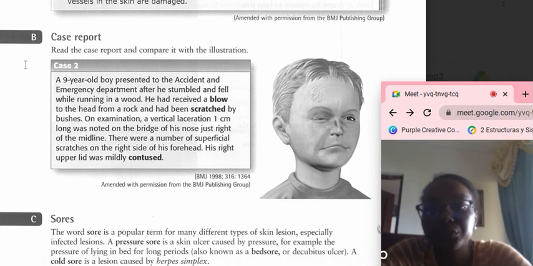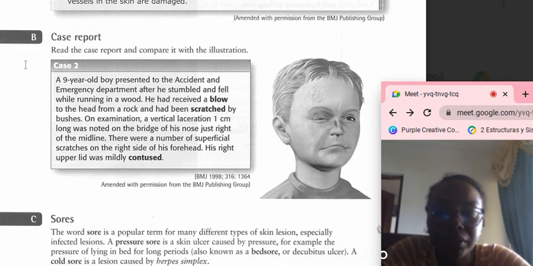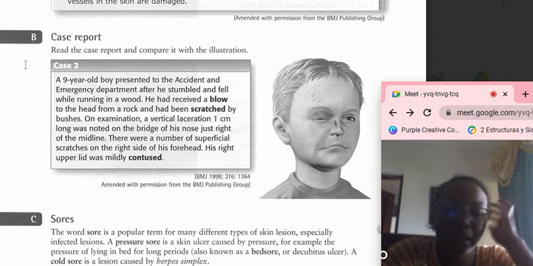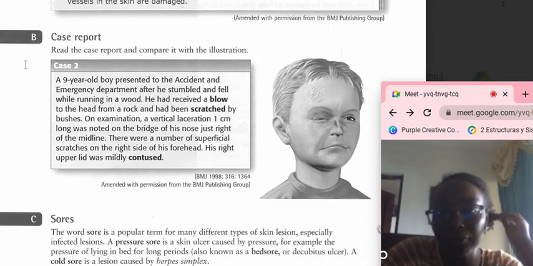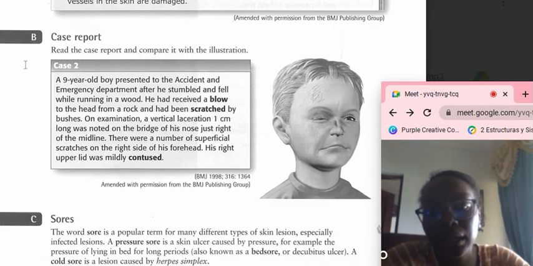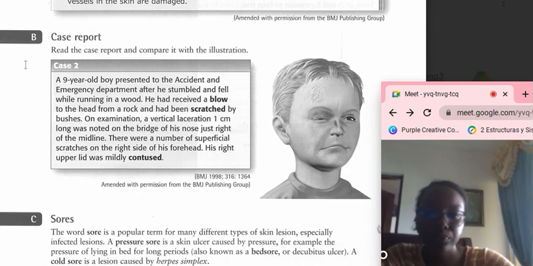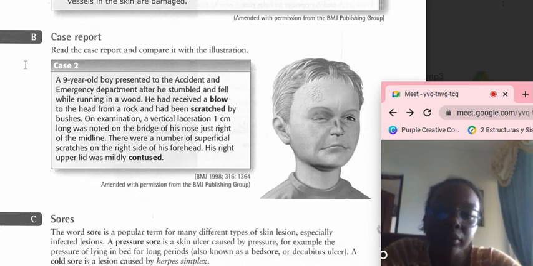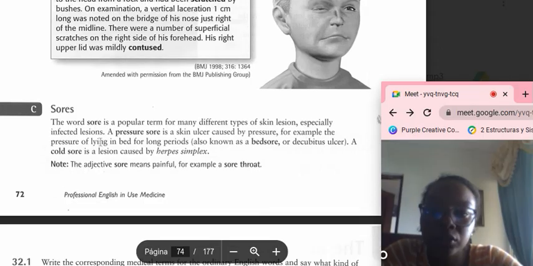Case report. Read the case report and compare it with the illustration. Case 2. A 9-year-old boy presented to the accident and emergency department after he stumbled and fell while running in a wood. He had received a blow to the head from a rock and had been scratched by bushes. On examination, a vertical laceration 1 centimeter long was noted on the bridge of his nose, just right of the midline. There were a number of superficial scratches on the right side of his forehead. His right upper lip was badly contused.